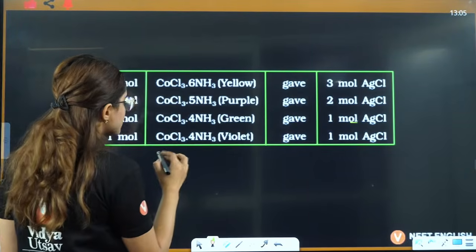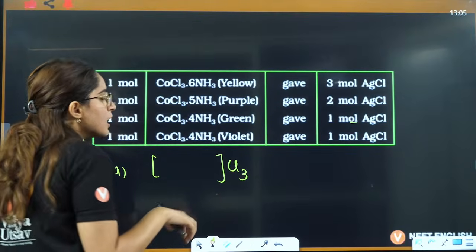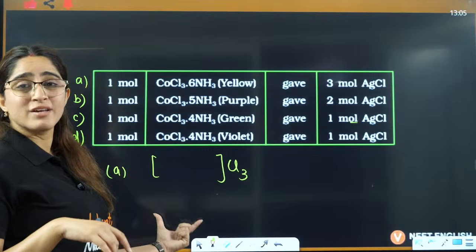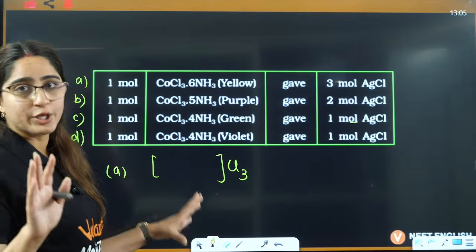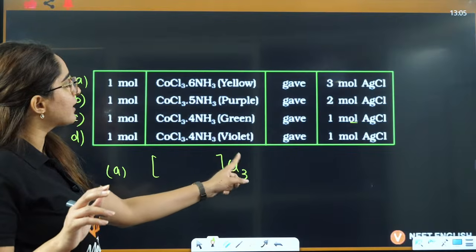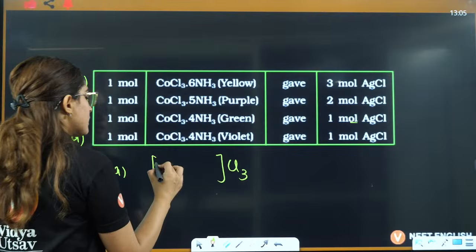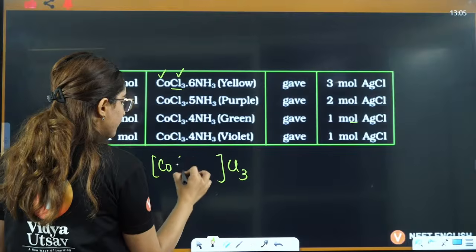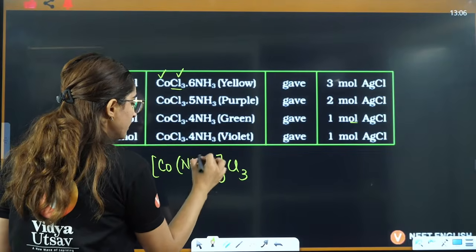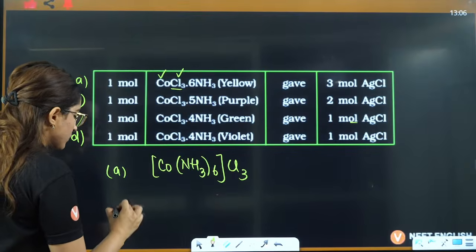If 3 AgCl are outside, that means 3 Cl will be outside, because whatever is inside the coordination bracket will not get dissociated into ions, only outside will get dissociated into ions. That is why 3 AgCl will be formed, right? So this is Co, 3 Cl you have used, you are left with 6 ammonia, and this is the compound, right? They have asked questions based on this.